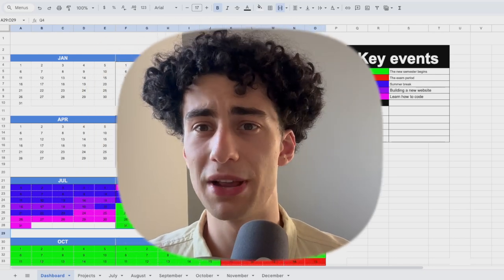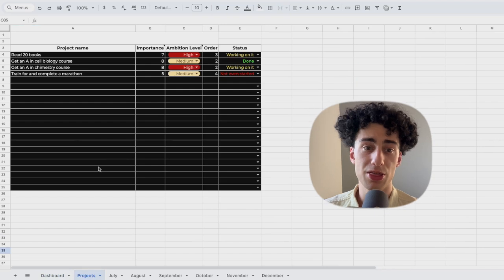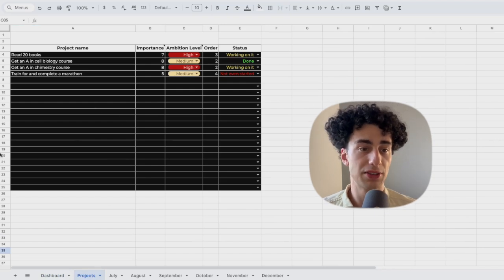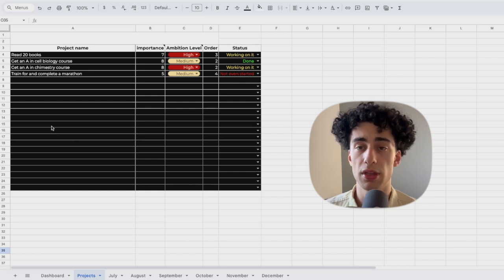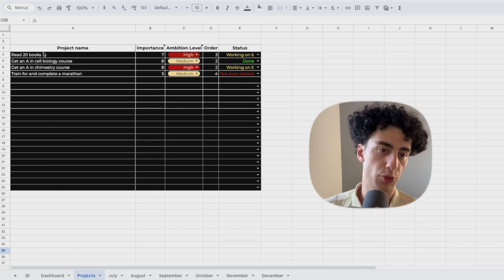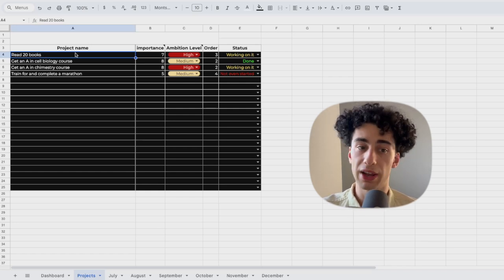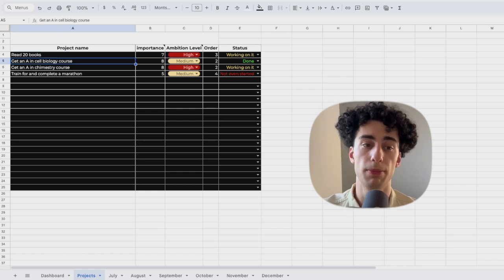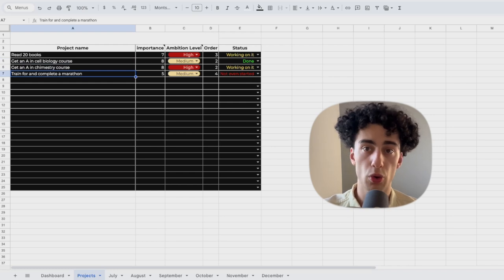The second part that makes this template absolutely great to use is the project area. It's a simple area where you can put the most important projects, your goals, the things that you want to accomplish in this time period. For example, if you want to read 20 books in 2025, you're going to put it here under the project name. If you want to get an A in a cell biology course, you're going to put that in. If you want to run a marathon, you can put that in. If you want to get an A in a chemistry course, you can put that in.